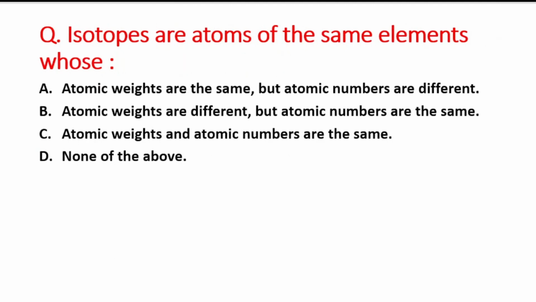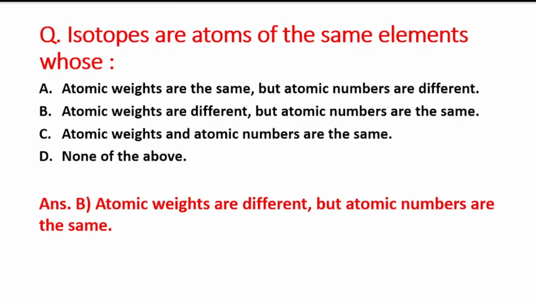Next question is, isotopes are atoms of the same elements whose: A option is atomic weights are the same but atomic number are different, B option is atomic weights are different but atomic number are the same, C option is atomic weights and atomic number are the same, and last option is none of the above. So the right answer is option B. Isotopes are the atoms of same elements which are having atomic weights are different but atomic numbers are the same,